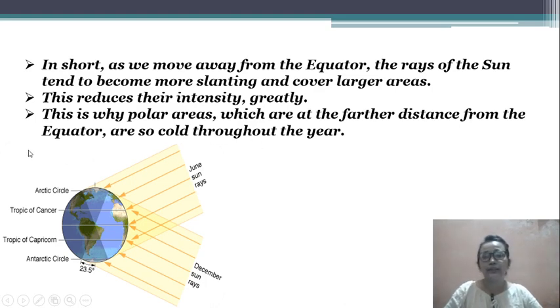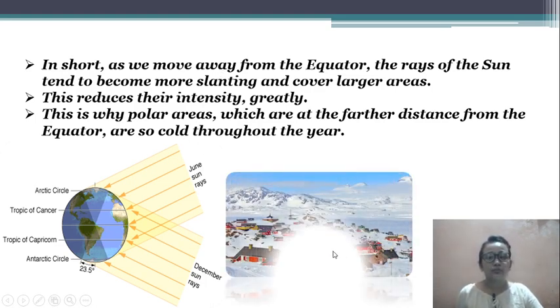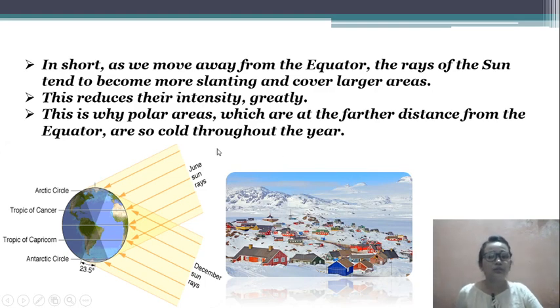The equator is the line that divides the earth in half. Because the polar area is very far away, the sun's rays cannot reach it properly, so those places stay cold throughout the year, and the snow falls and covers the places throughout the year.